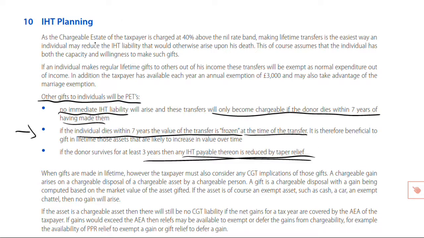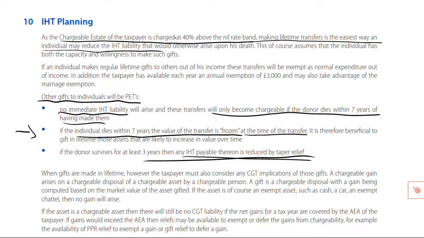Now, if we go back to the beginning of this note, as we've said, as the chargeable estate of the taxpayer is charged at 40% above our nil rate bands, making lifetime transfers is the easiest way an individual may reduce the IHT liability. To avoid IHT, gift in lifetime. As we've said, gift in lifetime, live for 7 years. You've cracked it. No IHT at the time of the transfer and no IHT when you die.